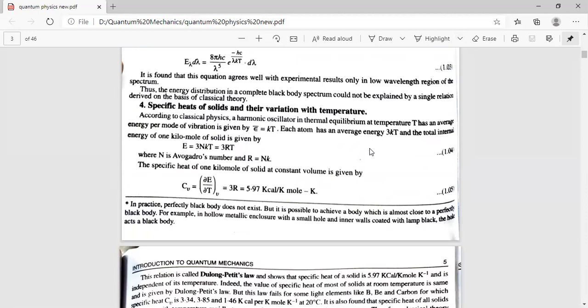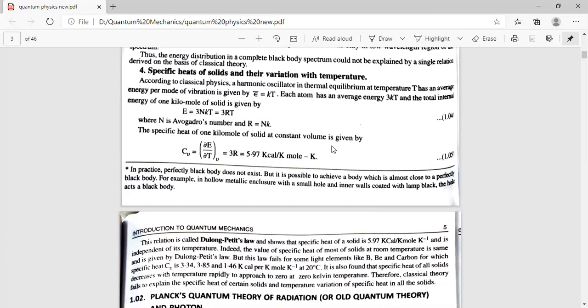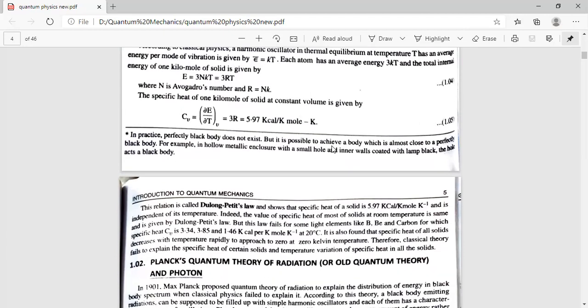According to classical physics, the specific heat of a solid is independent of temperature and is constant, equal to 3R, where R is the universal gas constant. So Cv is equal to 3R. This relation is called the Dulong-Petit law and shows that the specific heat of a solid is 5.97 kilocalorie per kilomole per Kelvin and is independent of temperature.